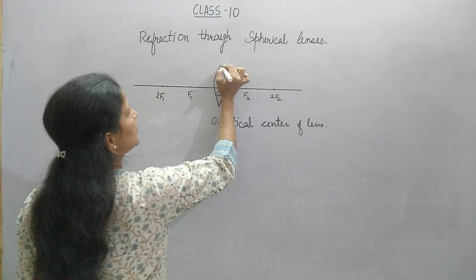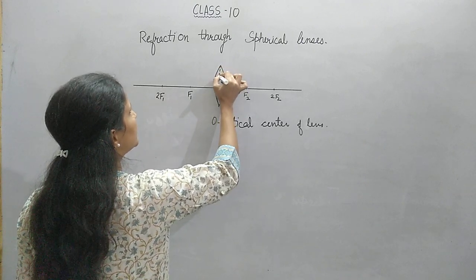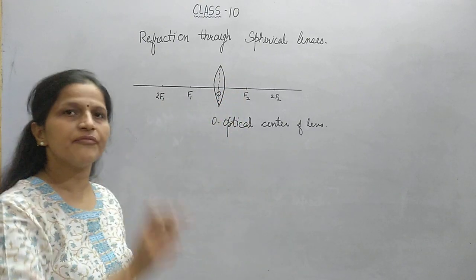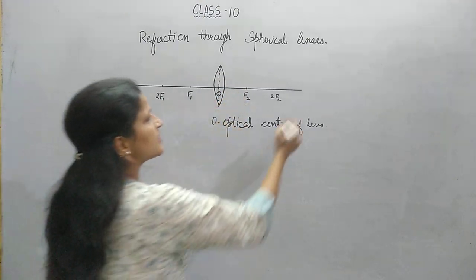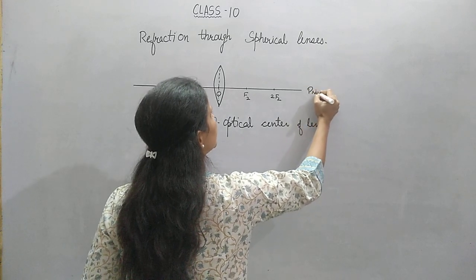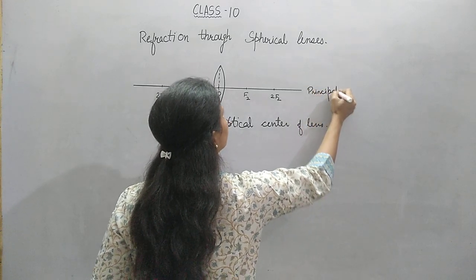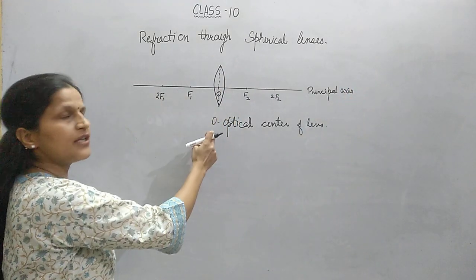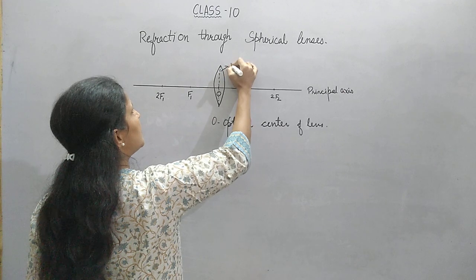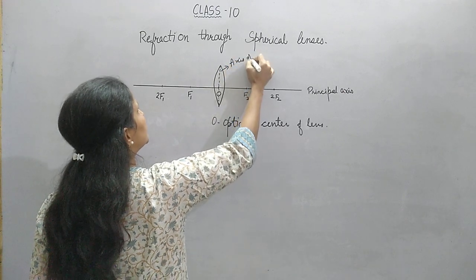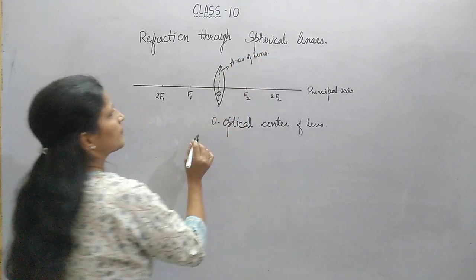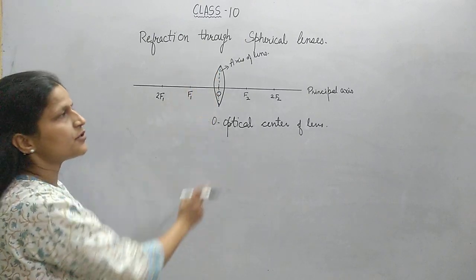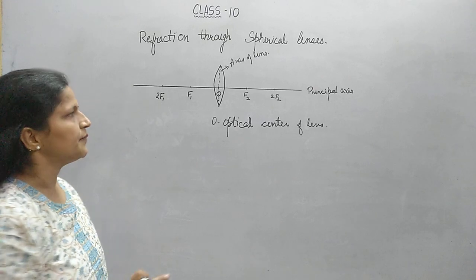From point O, we draw a line perpendicular to the horizontal line, which we had already named in the case of mirrors. This horizontal line is known as the principal axis. This line perpendicular to the principal axis is known as the axis of the lens. Then the part of the lens which is exposed to light is known as its aperture.